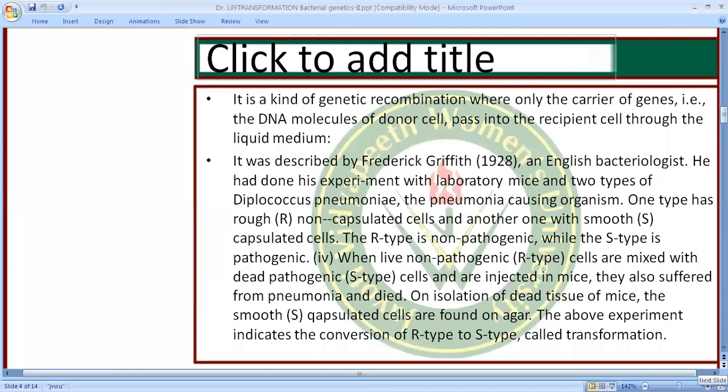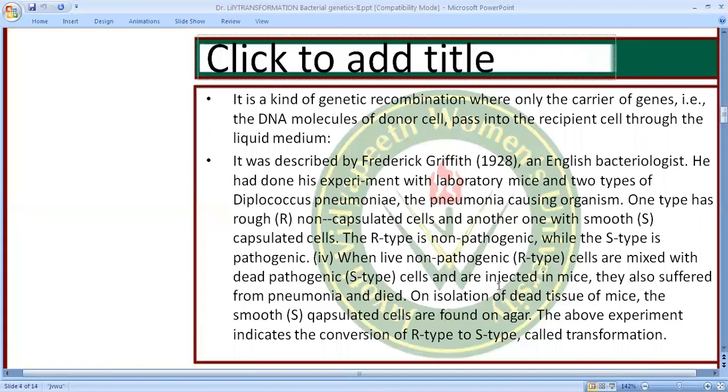As already shown before, Frederick Griffith in 1928 had done his experiments with laboratory mice and two types of Diplococcus pneumoniae: the rough or R type, which is non-capsulated, and the S or smooth type, which is capsulated. The S type is pathogenic, R is non-pathogenic.